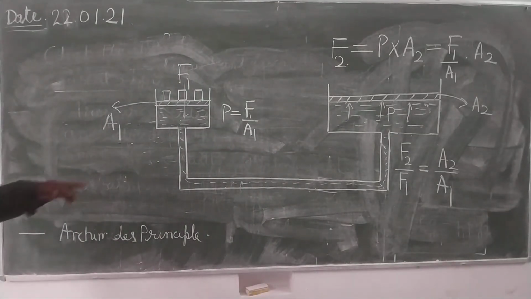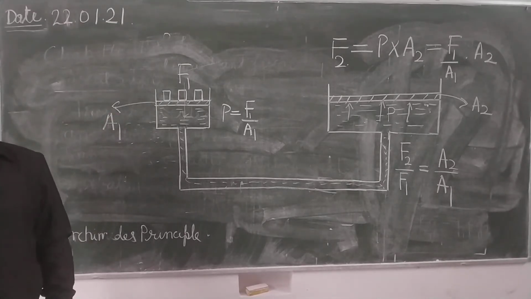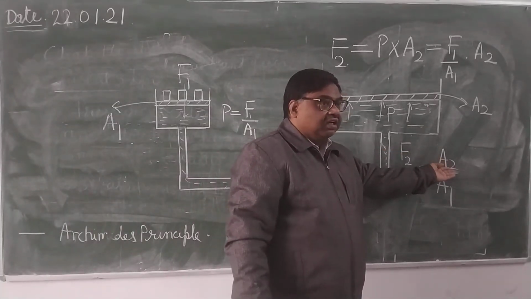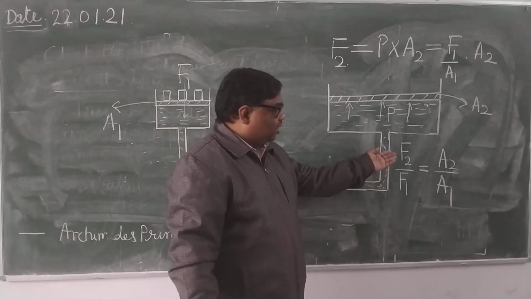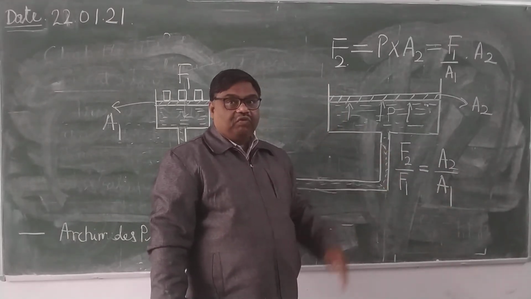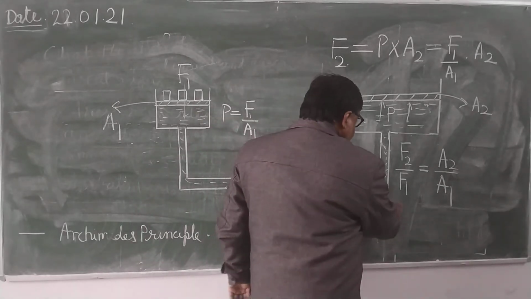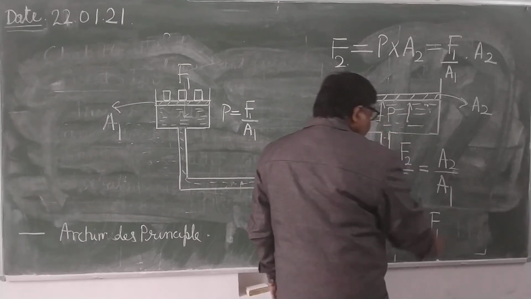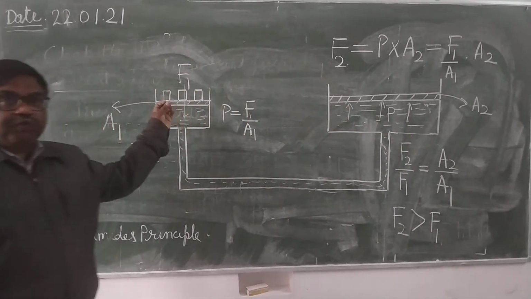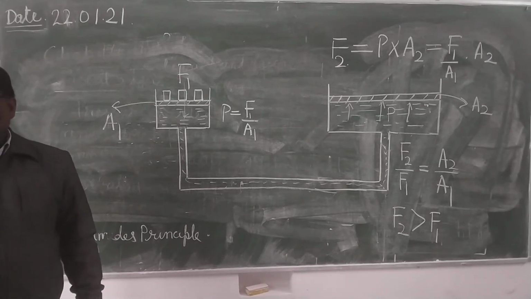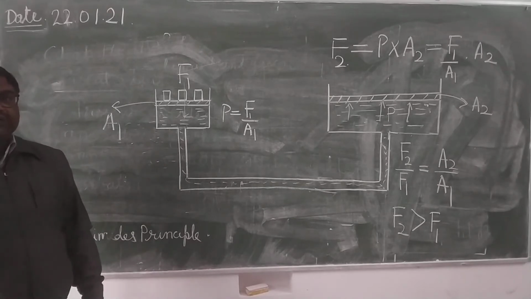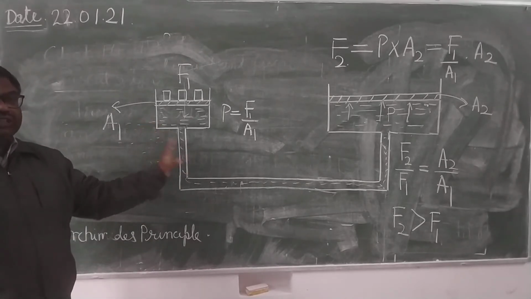F2 upon F1 equals A2 upon A1. Now which is more? A1 is more or A2 is more? Here A2 is bigger on this side and A1 is smaller. Therefore, here also F2 will be bigger and F1 will be smaller. Means greater force will be produced on the bigger piston on applying a smaller force on the smaller piston. Is it clear? And this we have achieved by using Pascal's law, by using Pascal's principle.